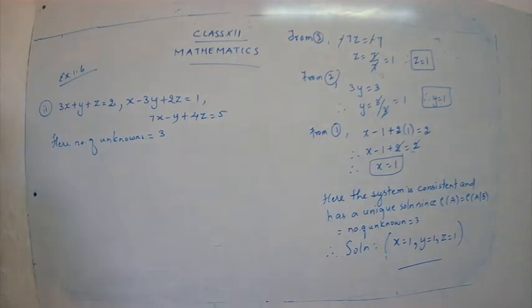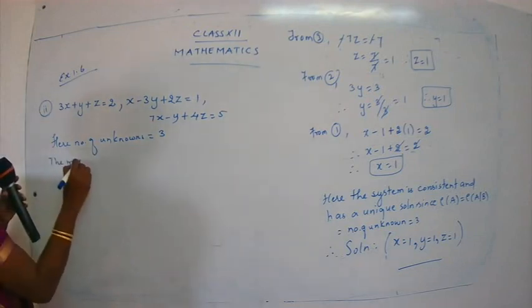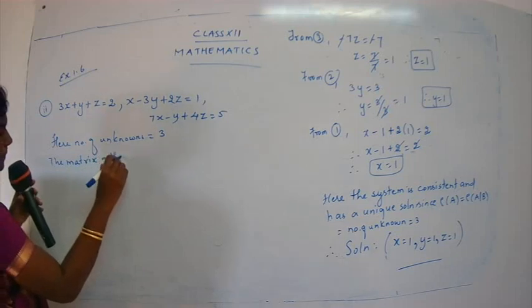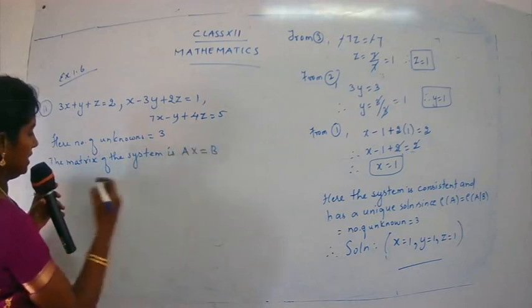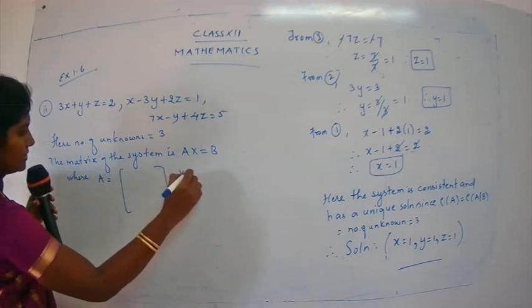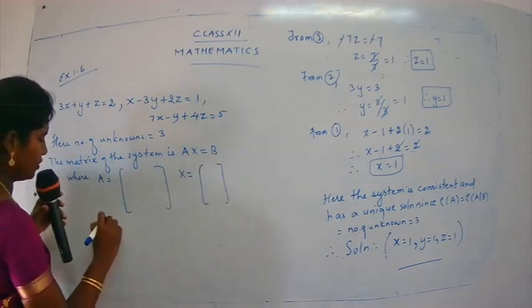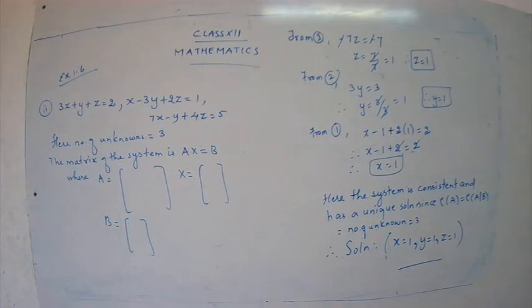Okay. Next, what is the matrix form? Ax is equal to b. So write down the matrix form of the system. The matrix form of the system is Ax is equal to b, where you get the value for A, the value for X, and also write the value for B. Come on, do it. You know how to write down the matrix A, matrix B, and matrix X. Okay, do it fast.